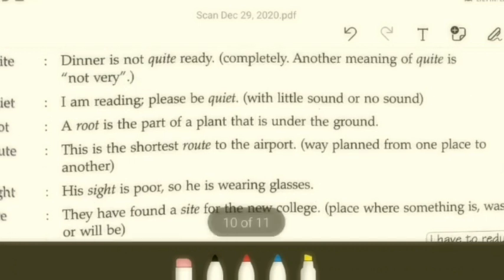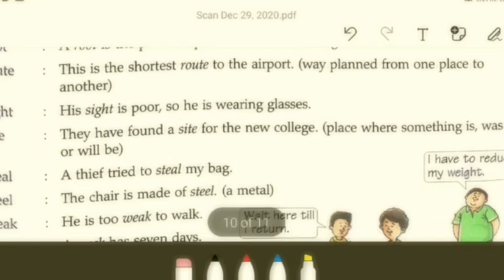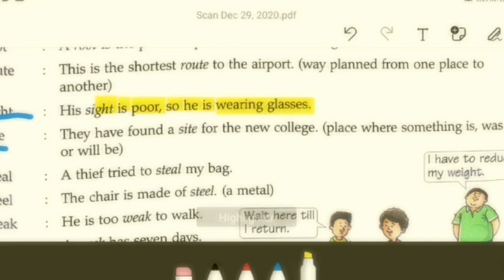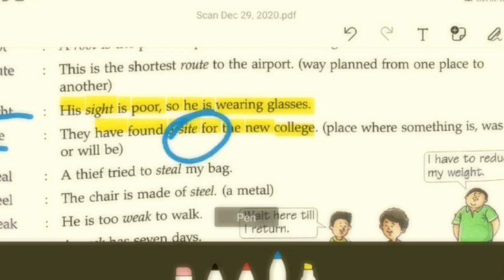I'll just pick out some important ones, like let's say 22, sight and site. SIGHT: his sight is poor. Sight here refers to vision, the power of your eyes. His sight is so poor he is wearing glasses. Next, site. They have found a site for the new college. Here, SITE refers to a place where something is, was, or will be, a place where a foundation is to be made, will be made, or was made.